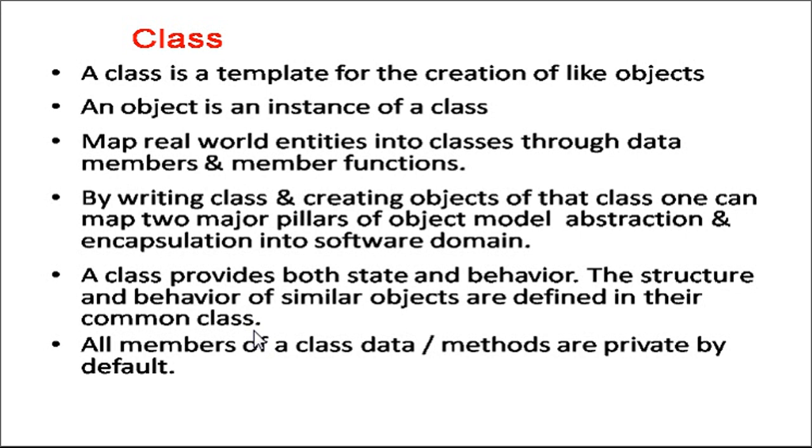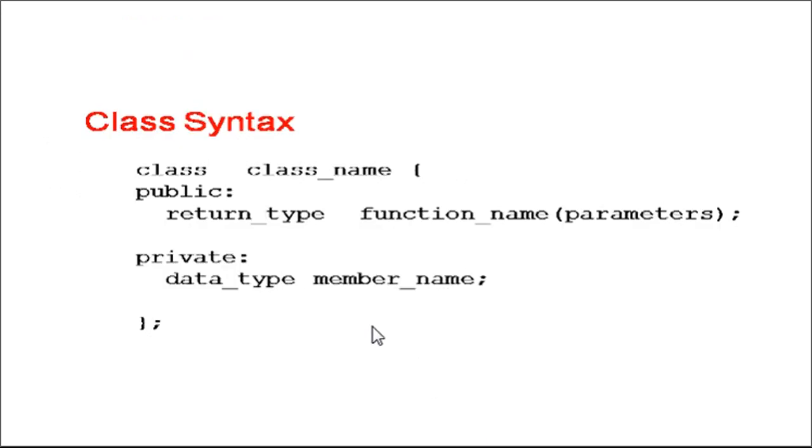Now a class consists of both state and behavior. So the structure and behavior of similar objects are defined in their common class. One major difference between class and structure is that by default all the members of a structure are public, whereas all the members of a class are by default private. Not only data, even methods are by default private. We can change them into public by using an access specifier.